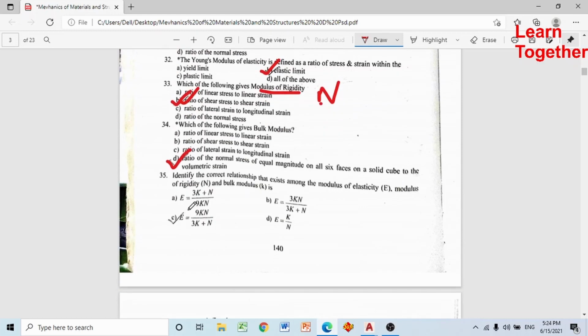Bulk modulus दिन्छ. Identify the correct relationship among the modulus of elasticity E, K and N: E = 9KN/(3K + N).